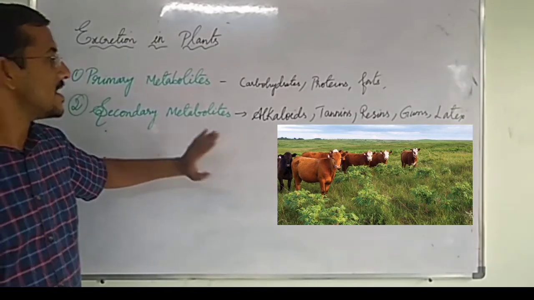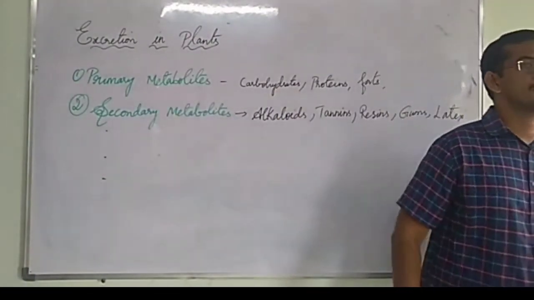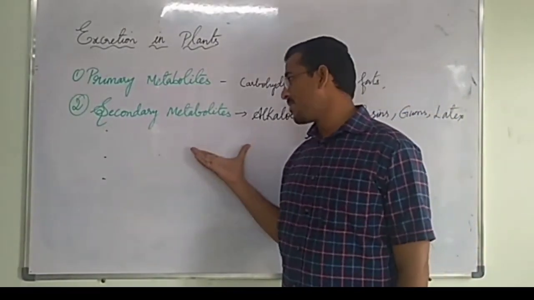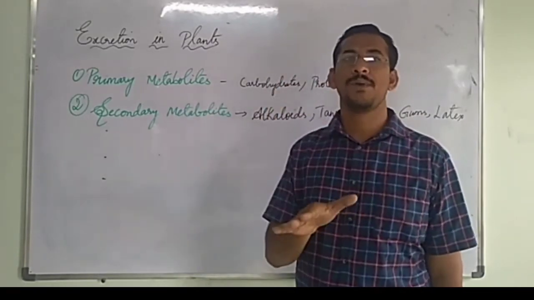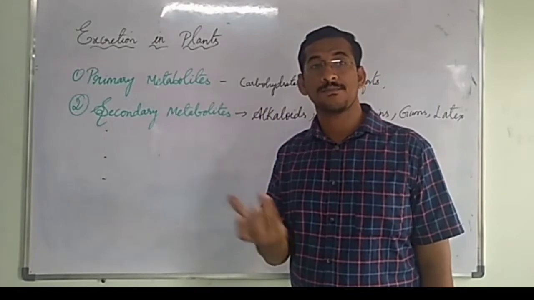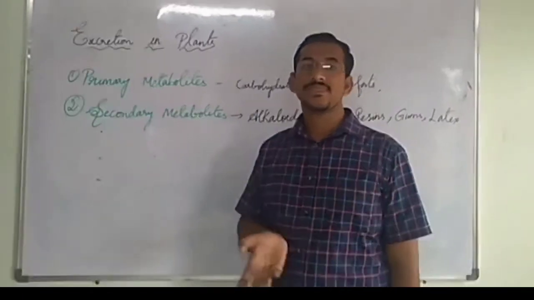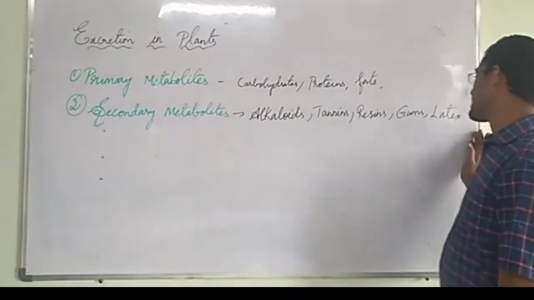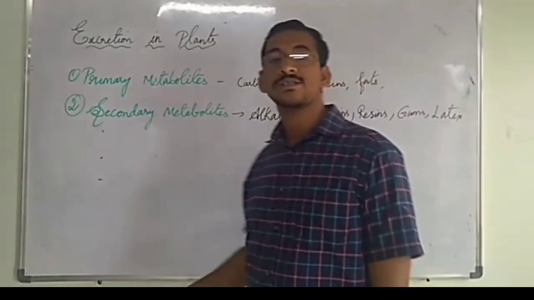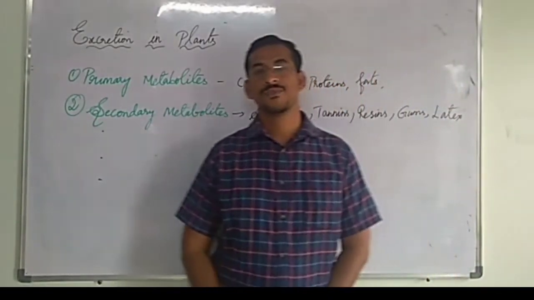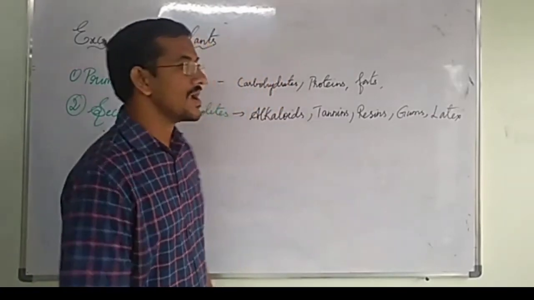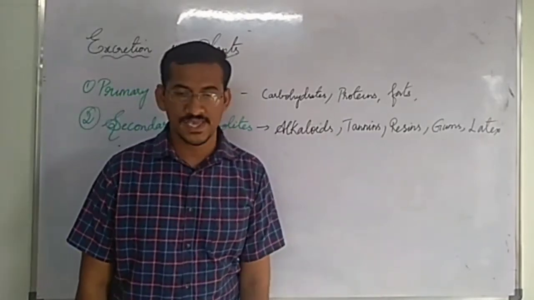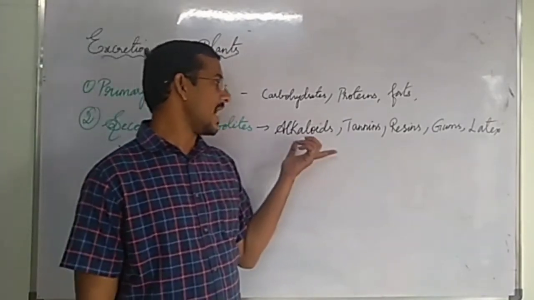Understood? But many scientists did some experiments and they discovered that these secondary metabolites, which are not useful for plants, are useful for human beings. They found that these alkaloids, tannins, resins, gums and latex are useful for human beings. How are they useful? Let us see. Now first let us see alkaloids.